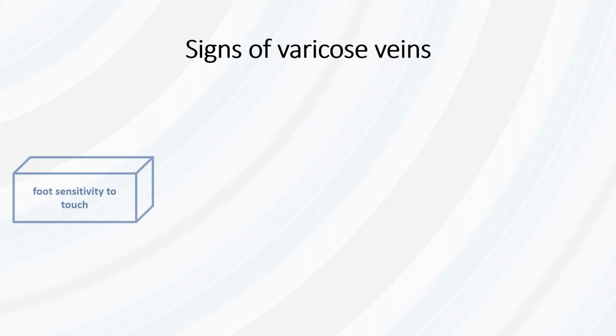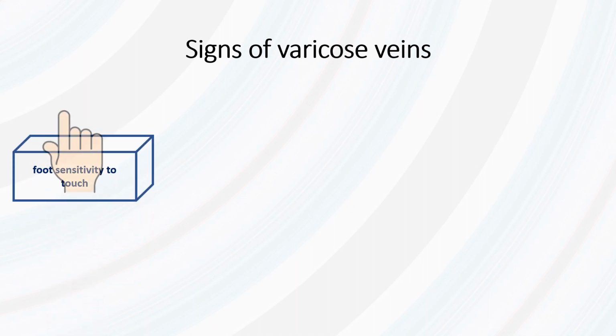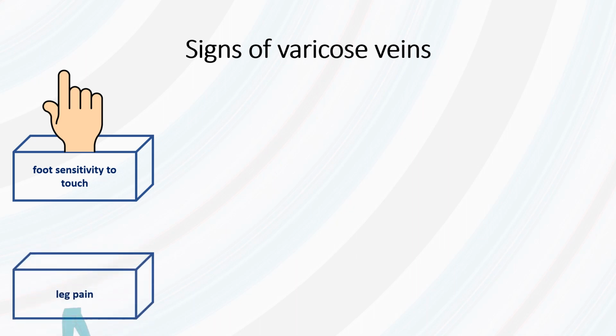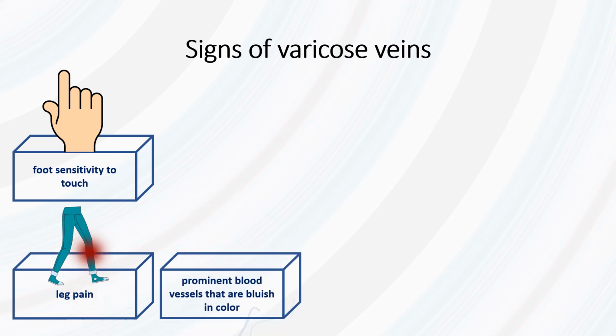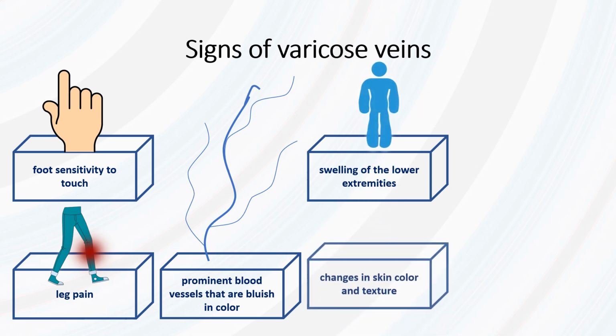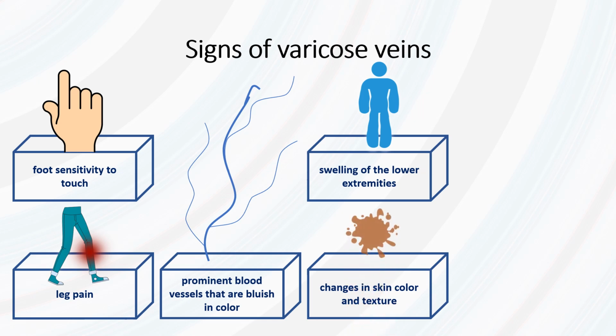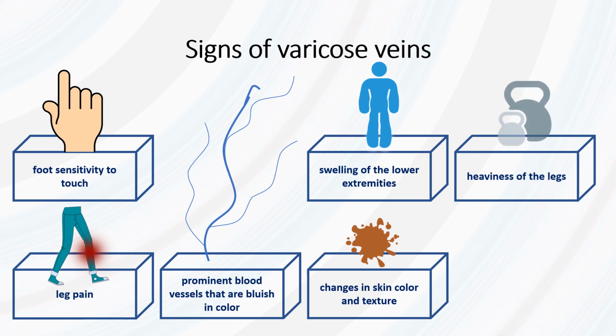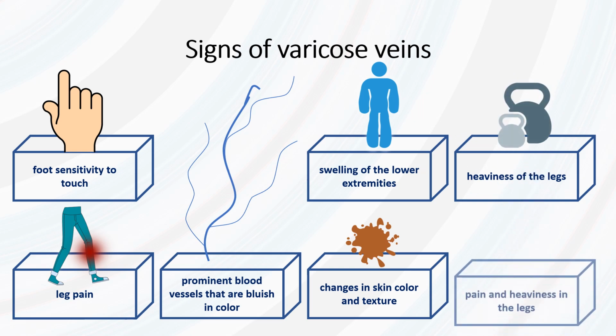Symptoms of varicose veins. The main symptoms of varicose veins are pain in the legs, sensitivity of the legs to touch, heaviness of legs, swelling of the lower extremity, especially after standing for a long time, prominent blood vessels of a bluish color at the level of the legs and thighs, indicating varicose veins of the superficial veins of the legs, changing skin color and texture, as well as skin ulcers and persistent pain. These symptoms may indicate an acute form of varicose veins.